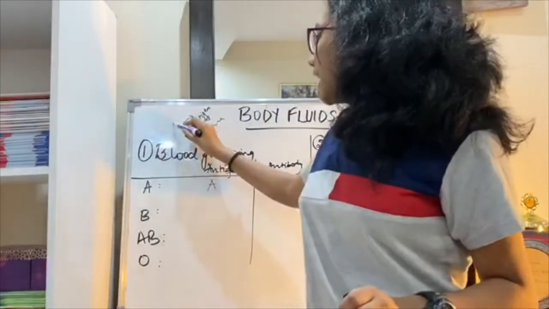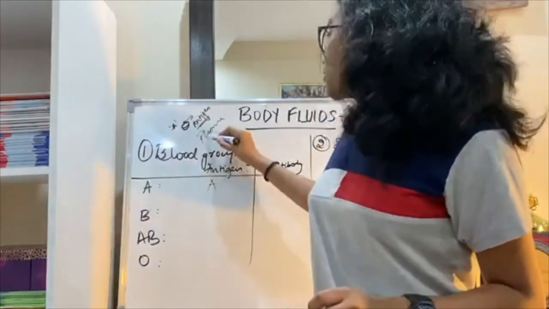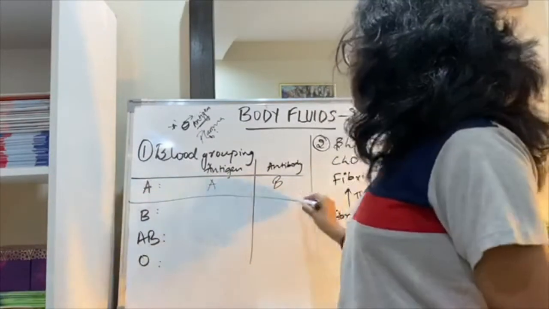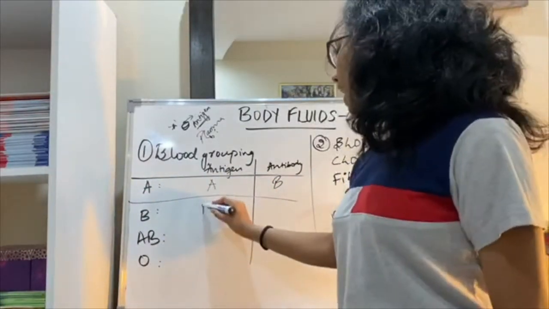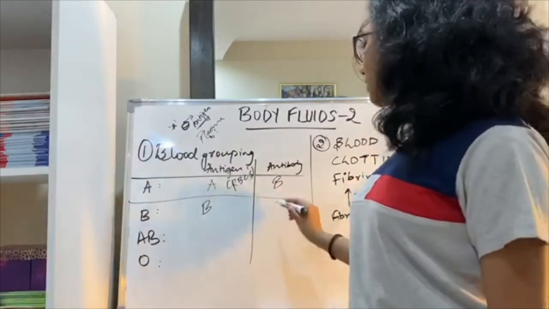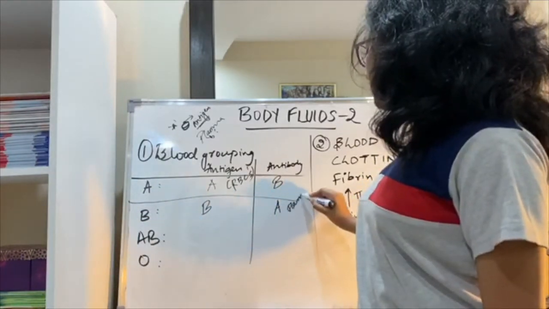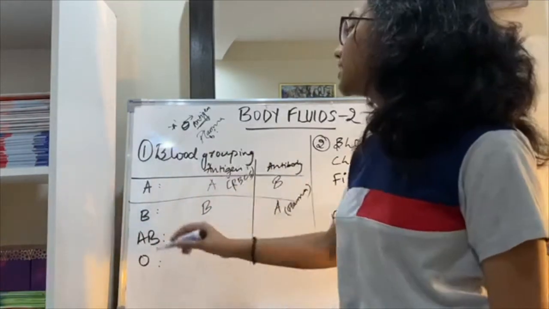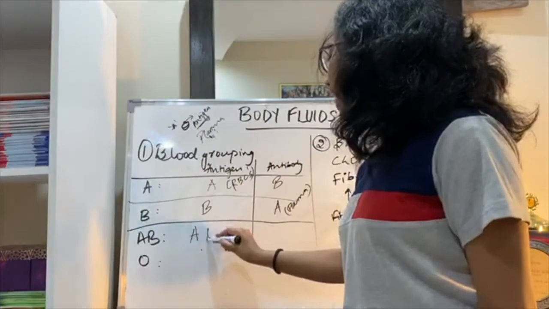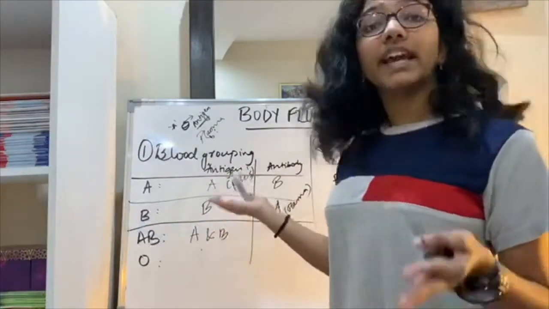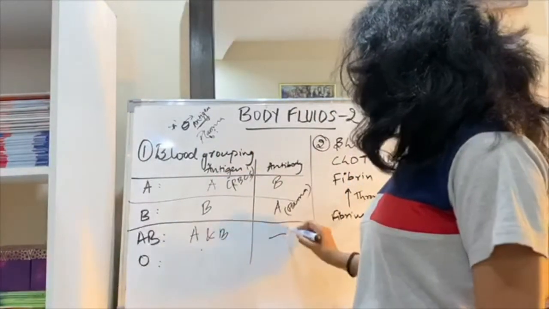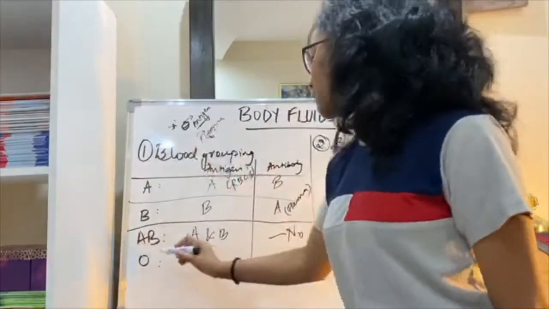So, if I have A antigen on my red blood cell, then I should have B antibody in my plasma. That's why the antibody for A blood group will be B. Similarly for B, the antigen will be B on the RBC, but the antibody will be A in the plasma, so that this antibody does not attack this antigen. For AB, from the name you can figure out, it has both A and B antigen. Since it has both, it can't have either A or B antibody. So it has no antibody in its plasma.